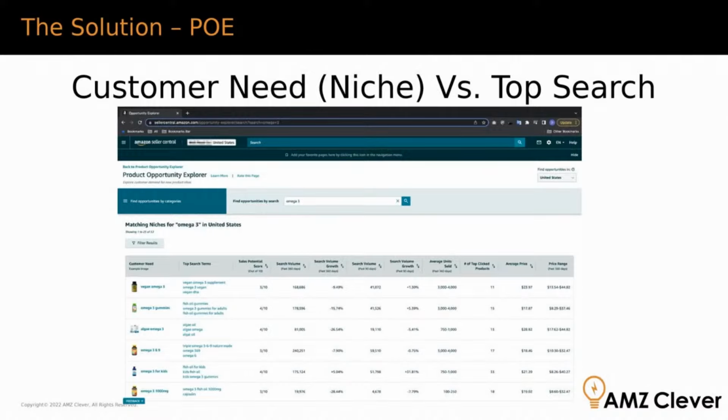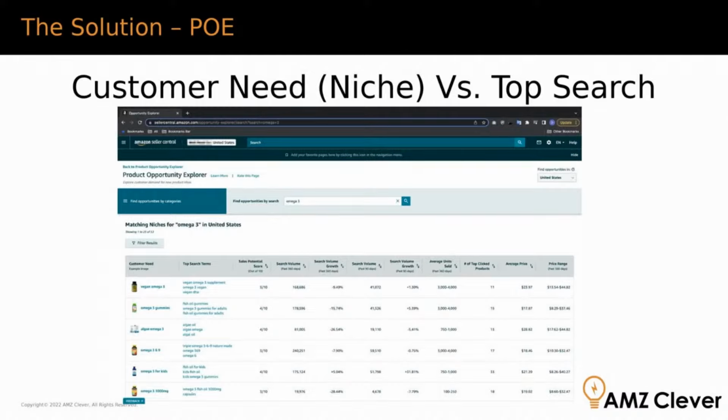You want to go for a niche that has the biggest number on that column, because you want 80% of all the clicks to be distributed among as many products as possible. Otherwise, if it's just a few products, that means it's too concentrated at the top. If it's like 5 products, it means 5 products are dominating the niche, so it's going to be very hard for a newcomer to get some market share.